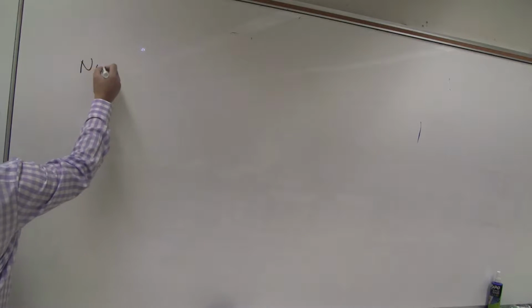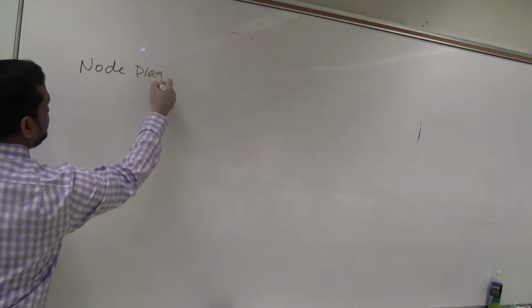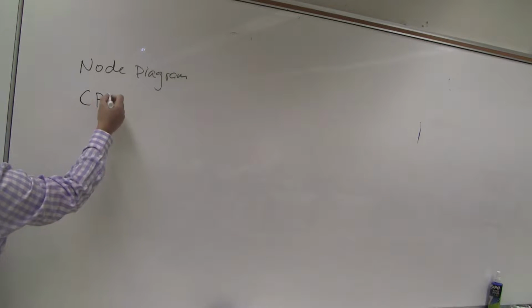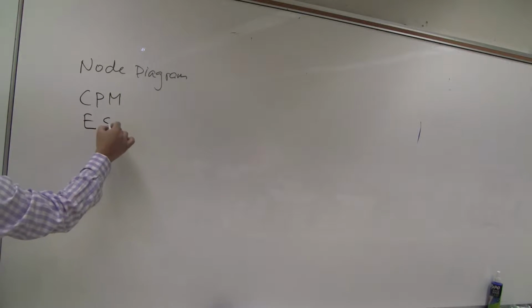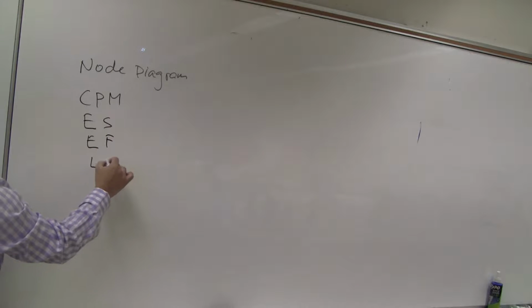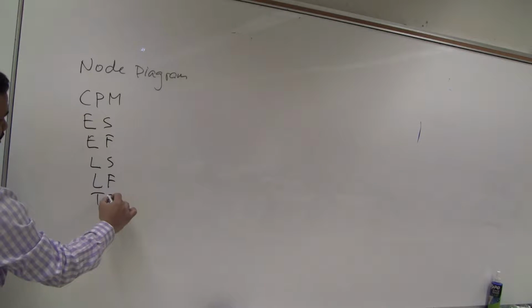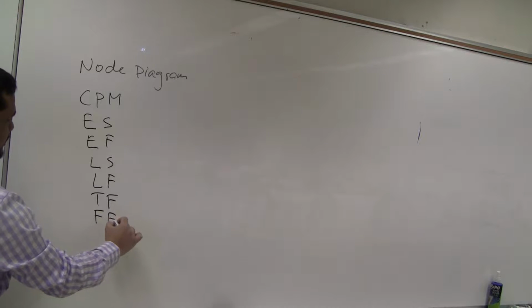Last class we started node diagram, and we saw critical path method. We saw early start, early finish, late start, late finish, total float, free float.